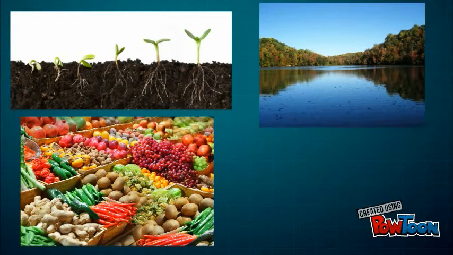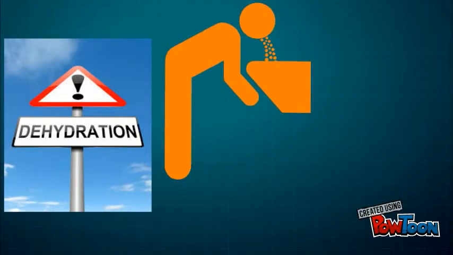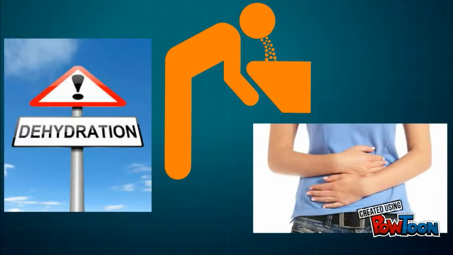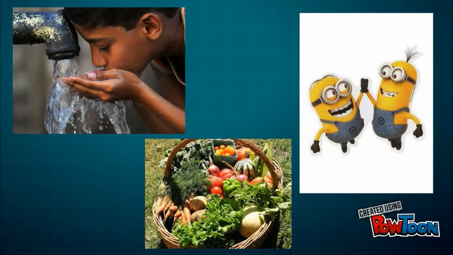Giardia is found in contaminated soil, food, or water, including lakes, streams, and rivers that have been contaminated with feces from infected humans or animals. People become infected with giardiasis when they swallow the parasite. Acute symptoms include dehydration, nausea and vomiting, diarrhea, and abdominal cramps. Giardiasis can be spread by drinking contaminated water, eating uncooked food that contains the parasite, or having contact with persons who are ill with giardiasis, especially in child care settings.